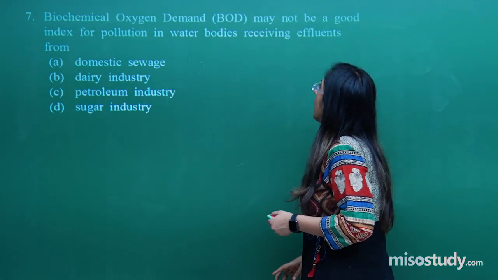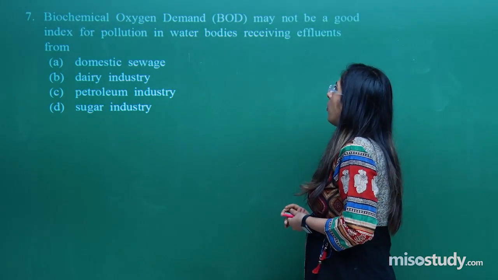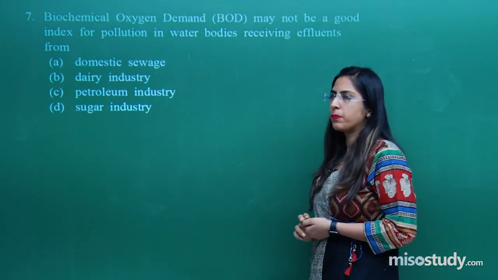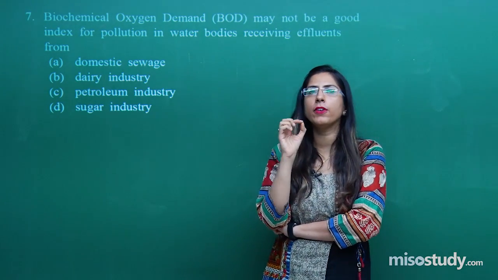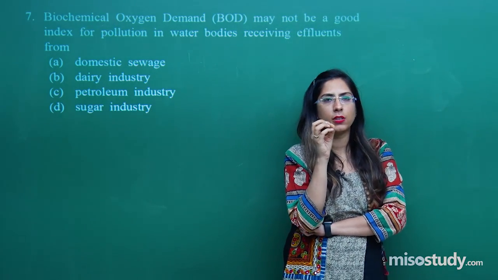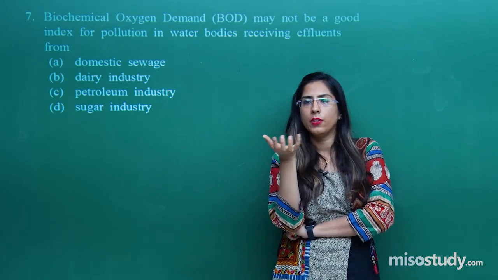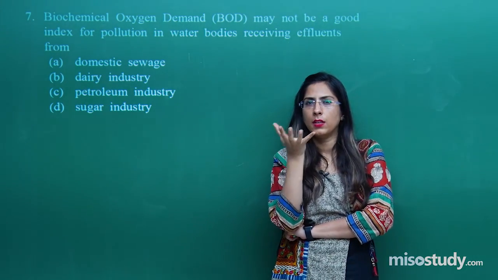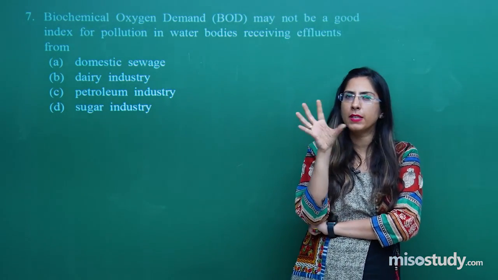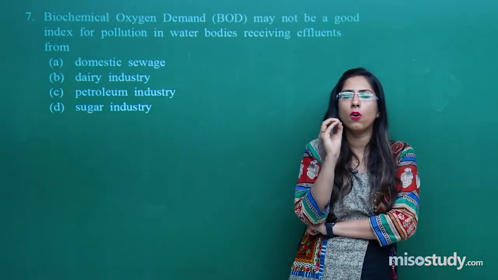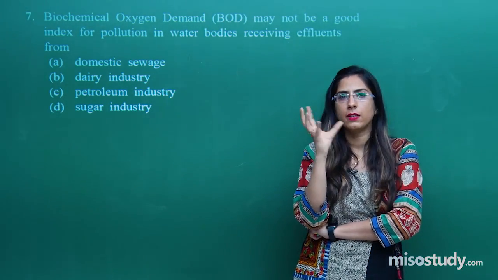Biochemical oxygen demand may not be a good index for pollution in water bodies receiving effluent from... They are saying biochemical oxygen demand. Whenever we release any kind of waste in water, such as sewage waste, domestic waste, or sugar industry waste, the organic component increases. Because the organic component increases, more and more bacteria can grow, so the dissolved oxygen content will decrease and BOD will increase, right? This is the case.